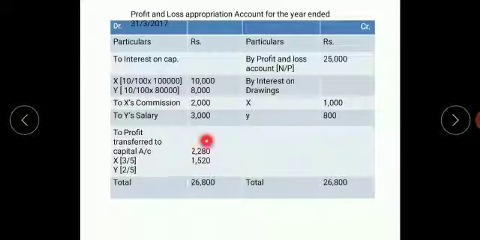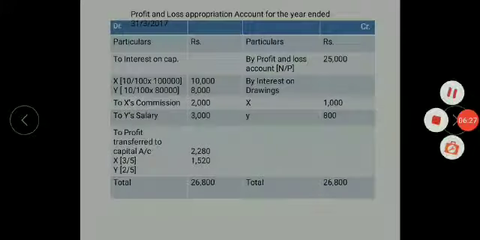You will get the difference, and that difference whatever you get, write it as to partners capital account and share it. The ratio is 3:2. Into 3 by 5 you get 2,280. Into 2 by 5 you get 1,520. That's all. Come to the next problem.